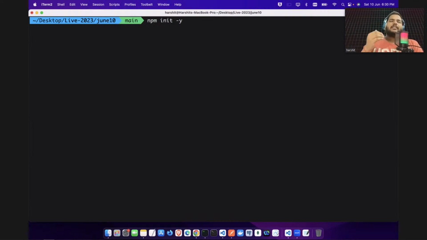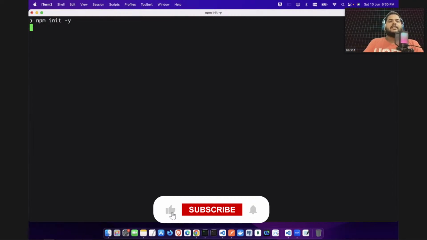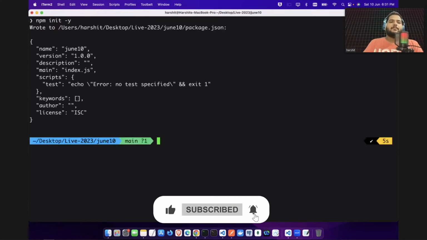When you do npm init, it will ask you several questions. When you do just npm init -y, it will skip all the questions and mark yes as the answer to all of them. If you do this here, you can see it will take a second and it will just set up my project. So my project is set up. Let's open it in VS Code.